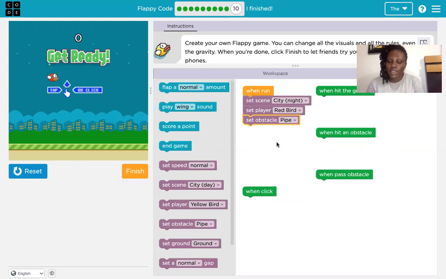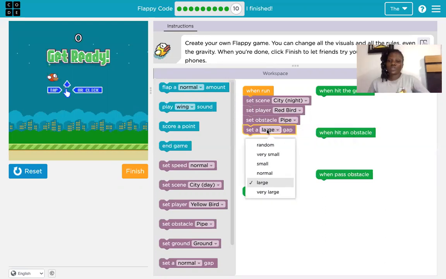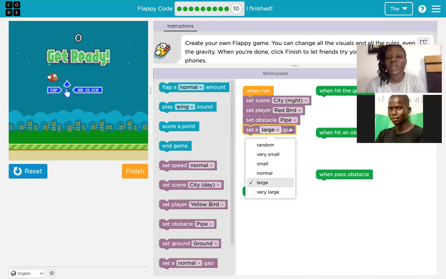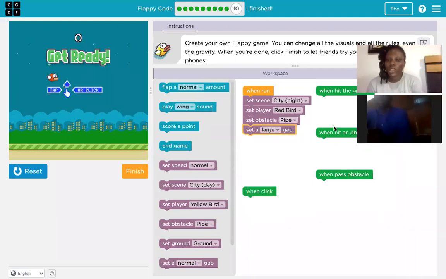What next? We need to set a large gap. Let's set a large gap between our pipes so that we don't keep eating the pipes every time. So set a large gap. That's going to be the space between your pipes. The next thing we want to do is set our speed.